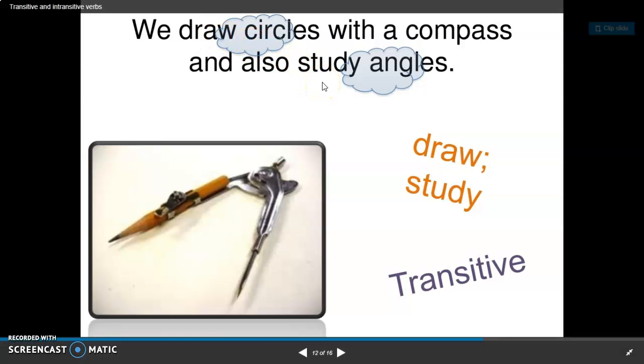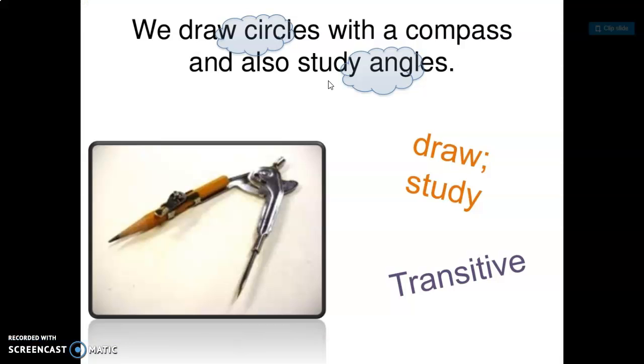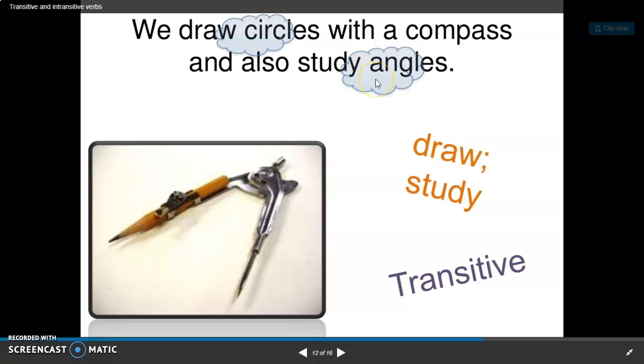We look at our other one. We also study angles. Study is our action verb. We ask ourselves, who or what do we study? Well, the answer is we study angles. So angles is the direct object of the transitive verb study.